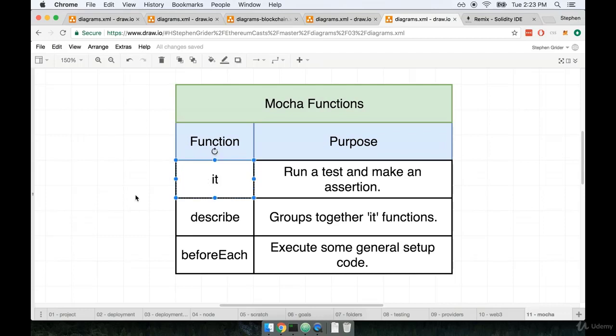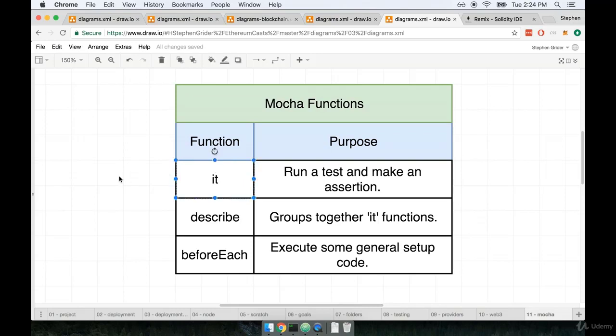The first function that we need to be aware of is the it function, and it literally is called just it. The purpose of it is to run one individual assertion on something that we're trying to test. So this is really the unit of measurement for testing. It's the absolute core of testing something. I've been using the word assertion a little bit, by the way, and just to make sure it's clear, whenever I say assertion, I mean to say that we're going to take 2 values. One value that our code has produced, and then another value that we think should be equal to that variable. We'll then compare the 2 together and make sure that the value that our code produced is what we were expecting it to be. So we refer to that as an assertion.